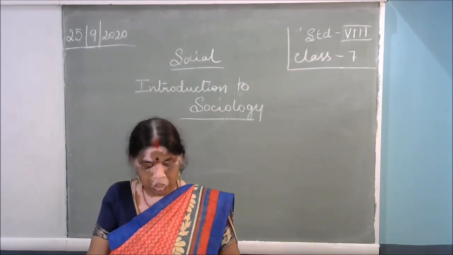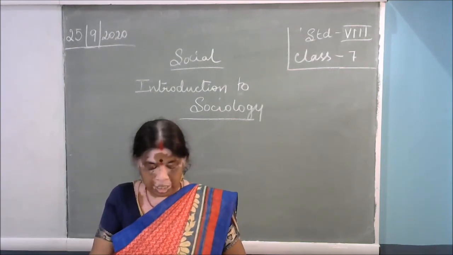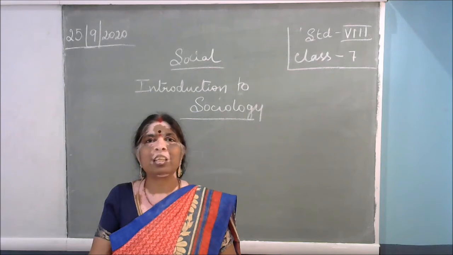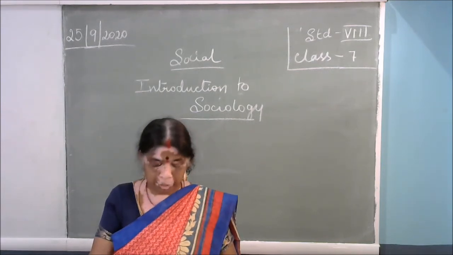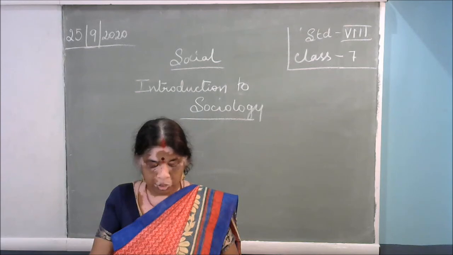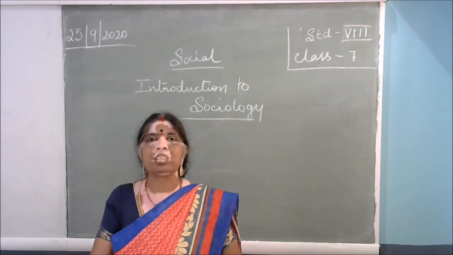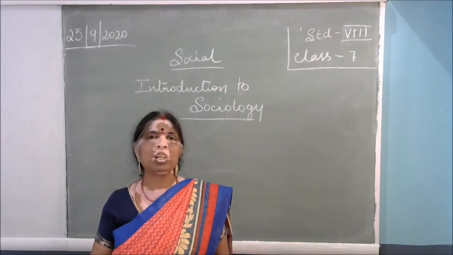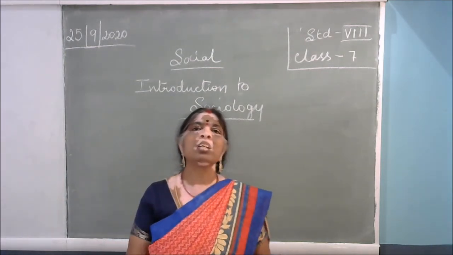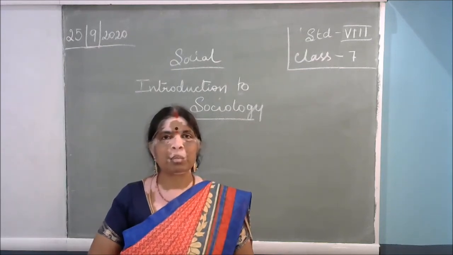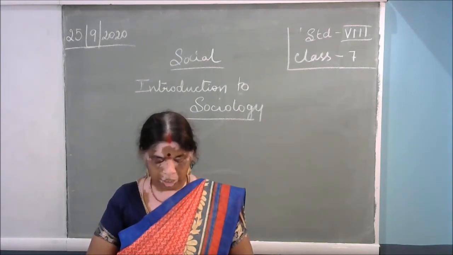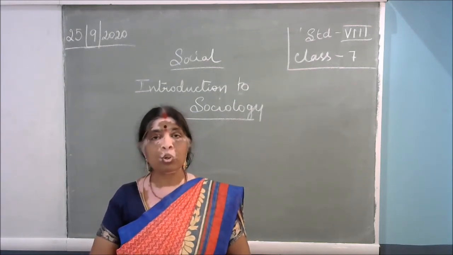Next we will go to the relationship between sociology and history. History is the recreation of the life of past society. Means in history we study the life of past society. But sociology supports historians by providing scientific knowledge of various social institutions and their roles and functions. So there is a big difference between history and sociology. History means past events, wars, these things. Sociology supports historians by providing scientific knowledge of various social institutions.